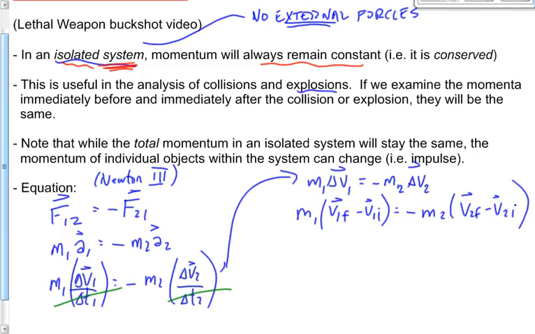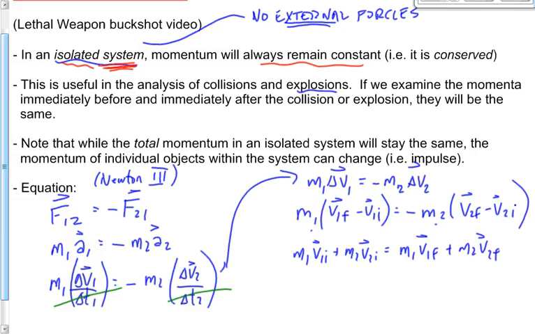And finally, I'm going to skip a couple of rearranging steps here because the point of this is not the algebra and the mathematics, but rather the final product. If you're troubled by the step that I skip, just let me know and I can work through it with you, okay? When we distribute the masses inside the brackets, both mass 1 and mass 2, and rearrange it, we end up getting something that looks like this: m1 v1i plus m2 v2i equals m1 v1f plus m2 v2f.